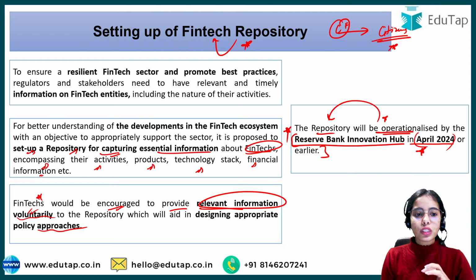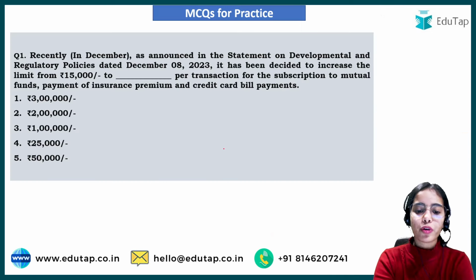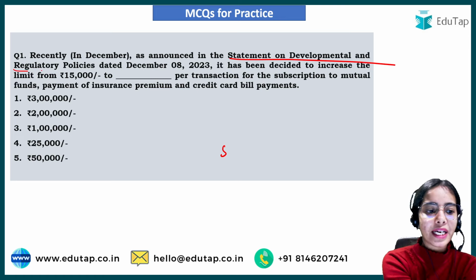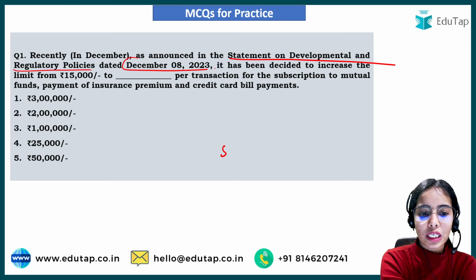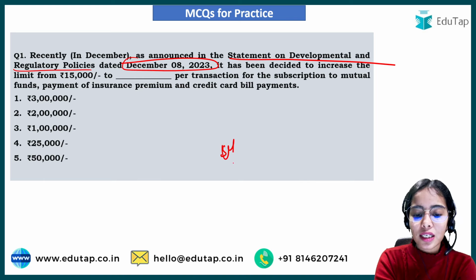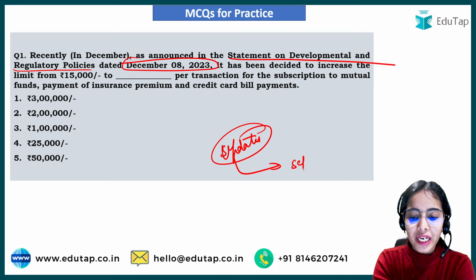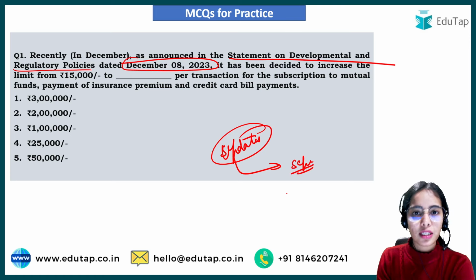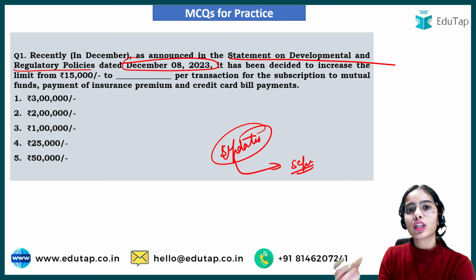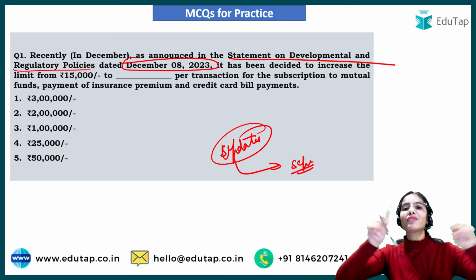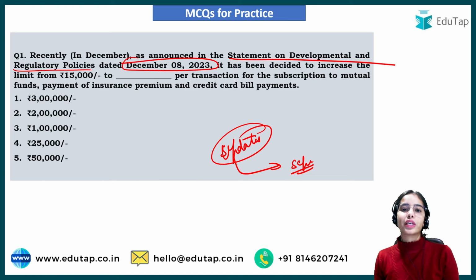Okay, so all these updates were provided in the Statement on Developmental and Regulatory Policies document that was released in December 2023. There are other updates also, but for those there will be a separate notification released by the Reserve Bank of India. So I'm waiting for that separate notification so that we have the complete information regarding what is going to happen.